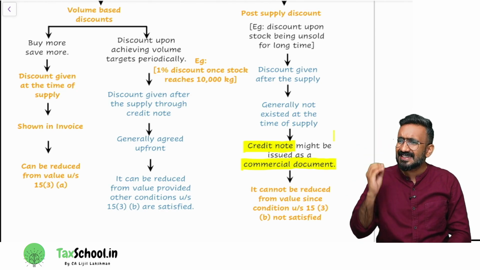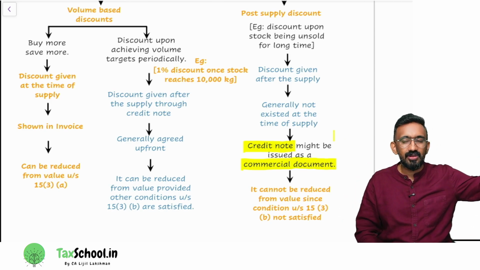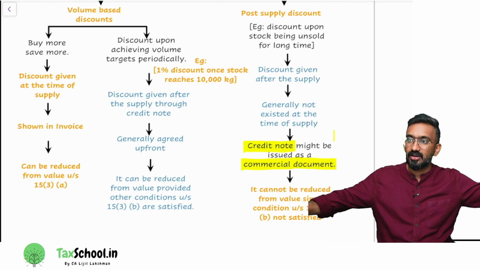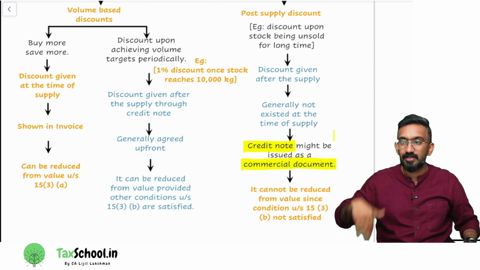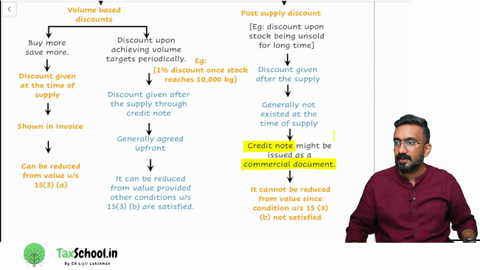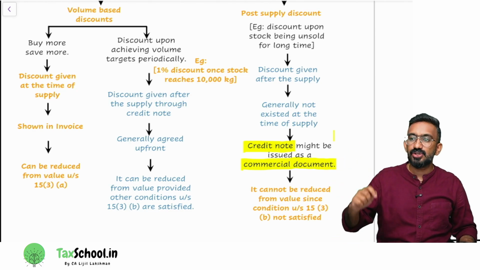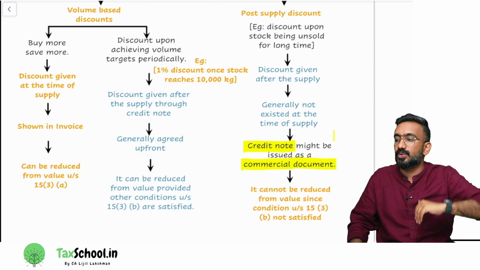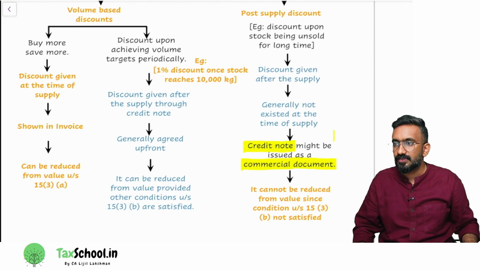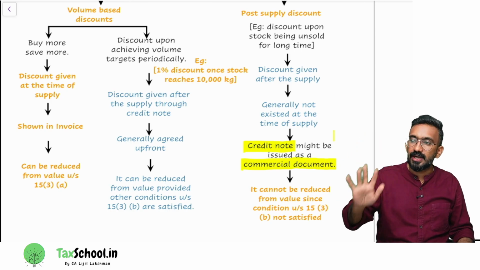Next question would be, is it a discount that is given at the time of supply or after the supply? For a January item I sold, do I get the discount in January or in October? In October, when I reach 1,000 items. So it is a discount that is given after the supply. Then next question, if the discount is given after the supply, can I show it in the invoice or will I do it through a credit note? I will do it through a credit note. So this is a discount that is given through a credit note.